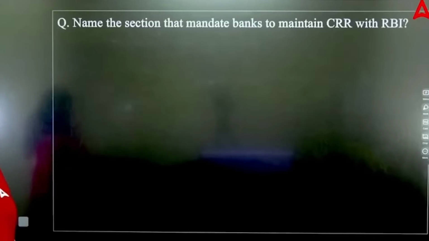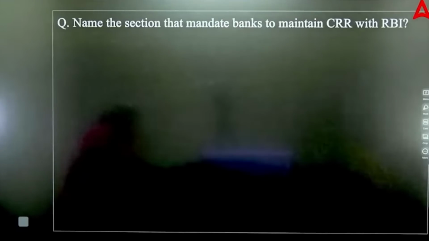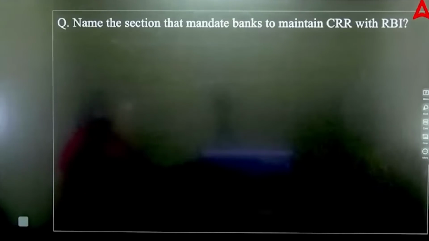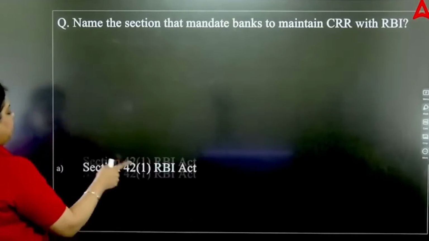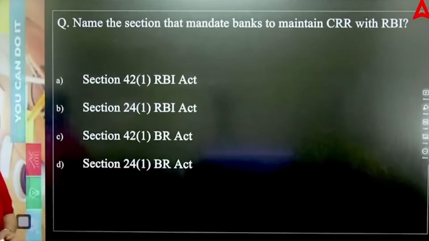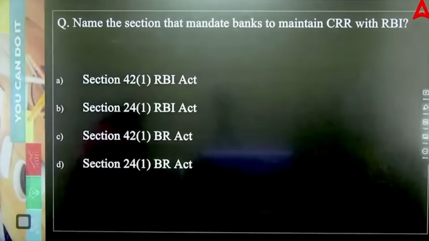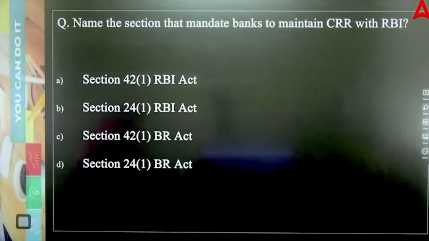name the section that mandate banks to maintain CRR with RBI. Like which section it is which mandates the bank to maintain the CRR with RBI. CRR is cash reserve ratio that have to be maintained by scheduled commercial bank with RBI in form of cash as a percentage of the NDTL. That is your CRR. So let me know in which particular section it is defined, and do make sure you be active in the session and answer all the questions. Okay, so let me know section option A, B, C or D, which of the following is correct.